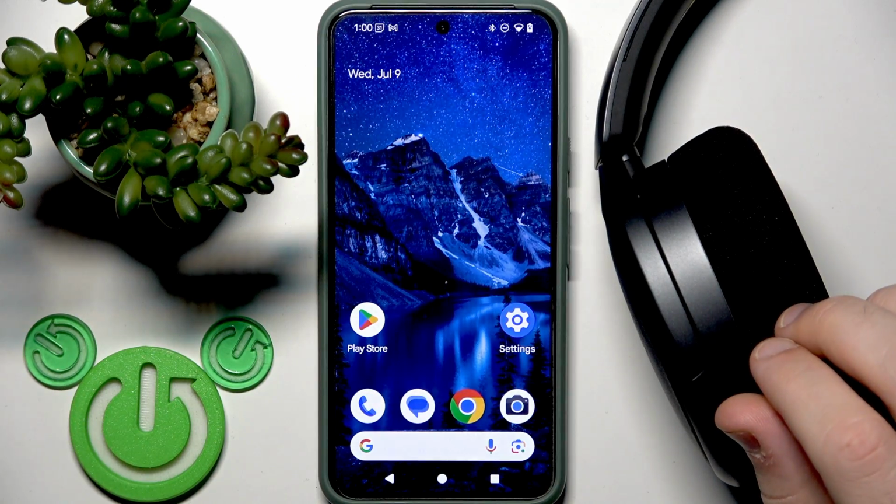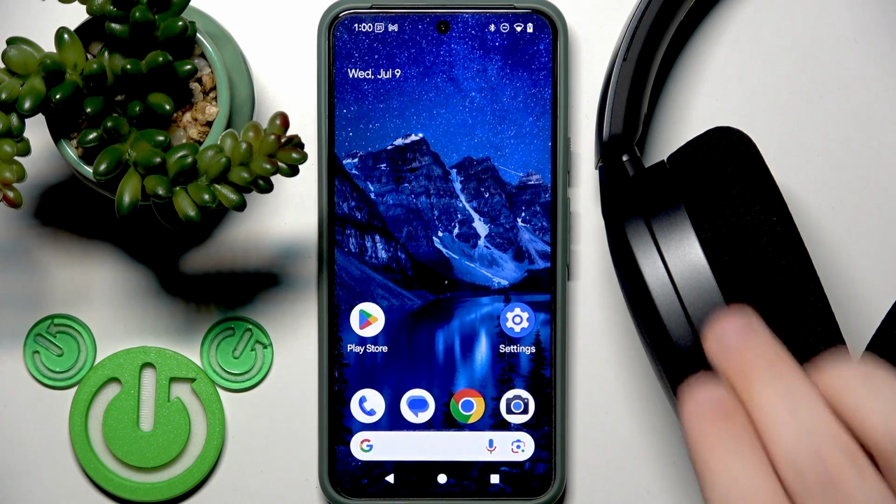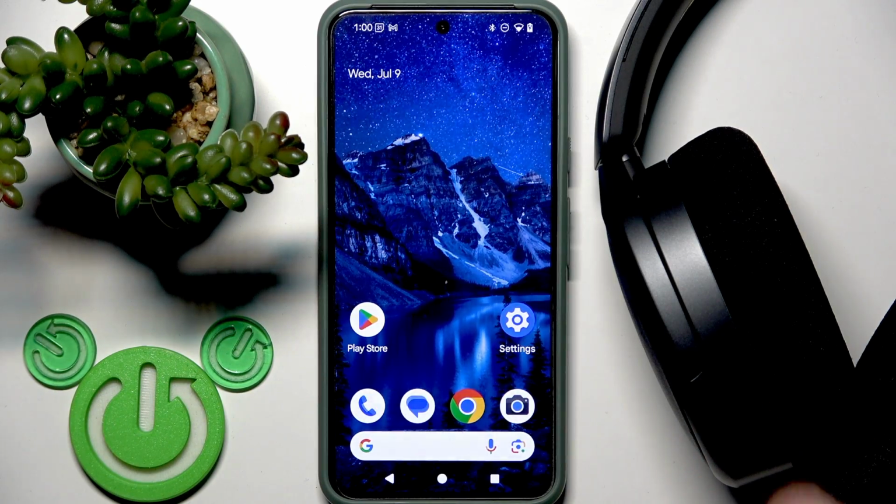Also, this headphone support AAC, and if you have iPhone, you will use AAC because Apple devices doesn't support high-resolution audio codecs like LDAC or aptX or LC3. Also, this headphones support high-resolution audio codec like aptX and aptX HD. But you need to check if your phone supports this codec. And yes, this headphone supports LDAC.